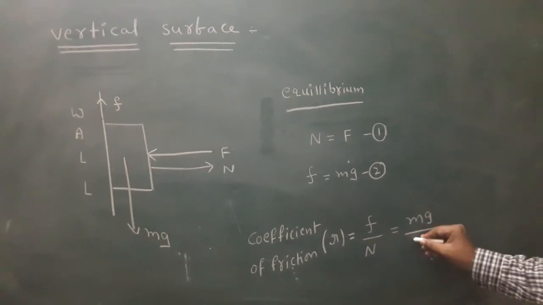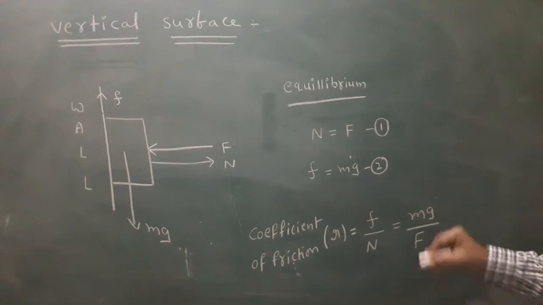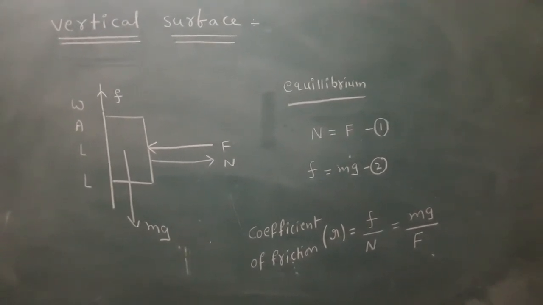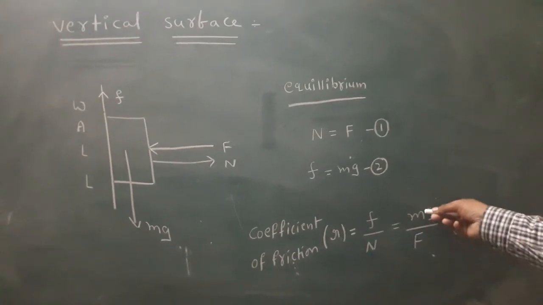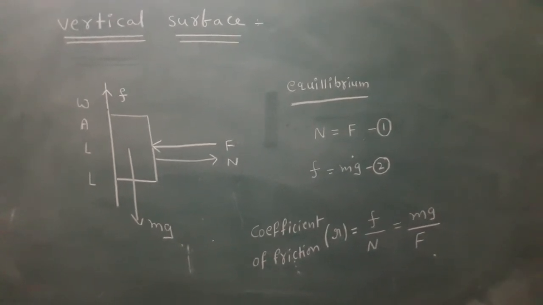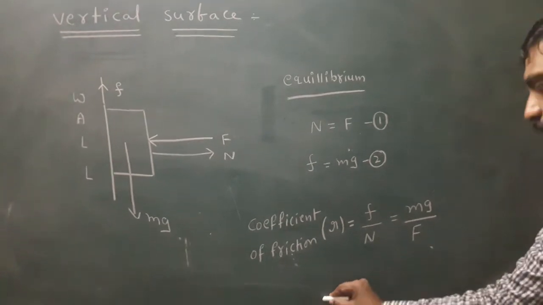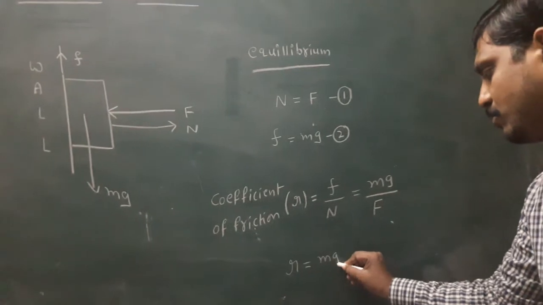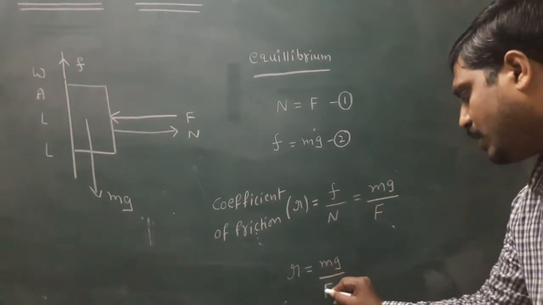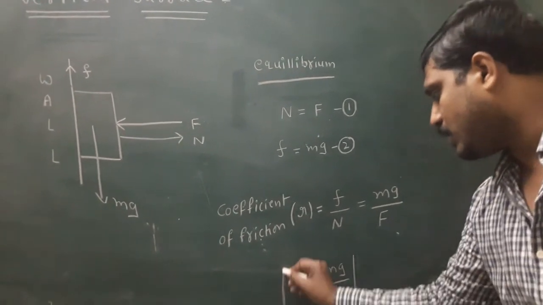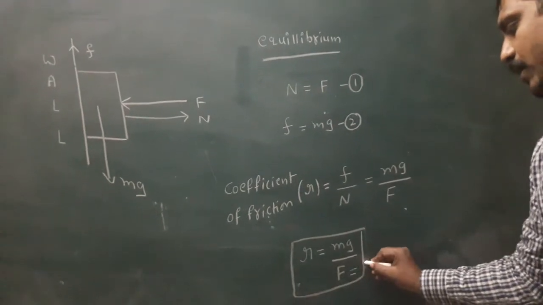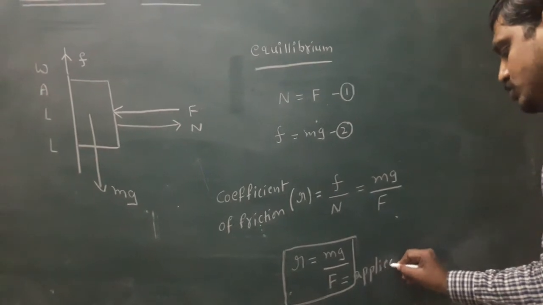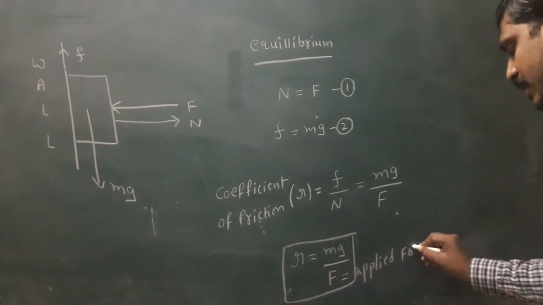What is the value of N? Capital F. So mu equals mg by capital F. This is the coefficient of friction. Here capital F is the applied force. Because of the applied force, the block is at rest.